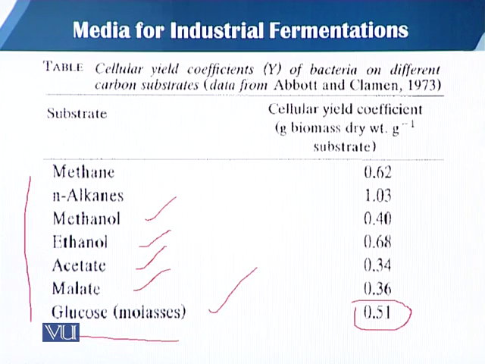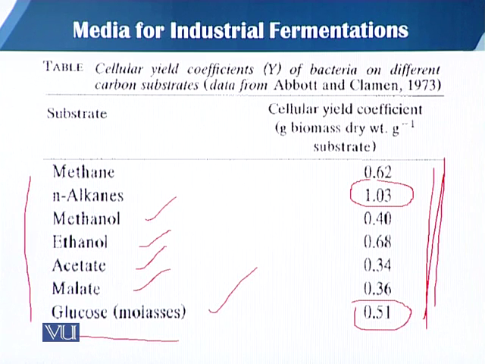The highest cellular yield coefficient is in the case of N-alkanes. This is the cellular yield coefficient reported by Abbott and Clamen in 1973. That is actually how many grams of biomass are produced in dry weight by utilizing 1 gram of the substrate consumed.